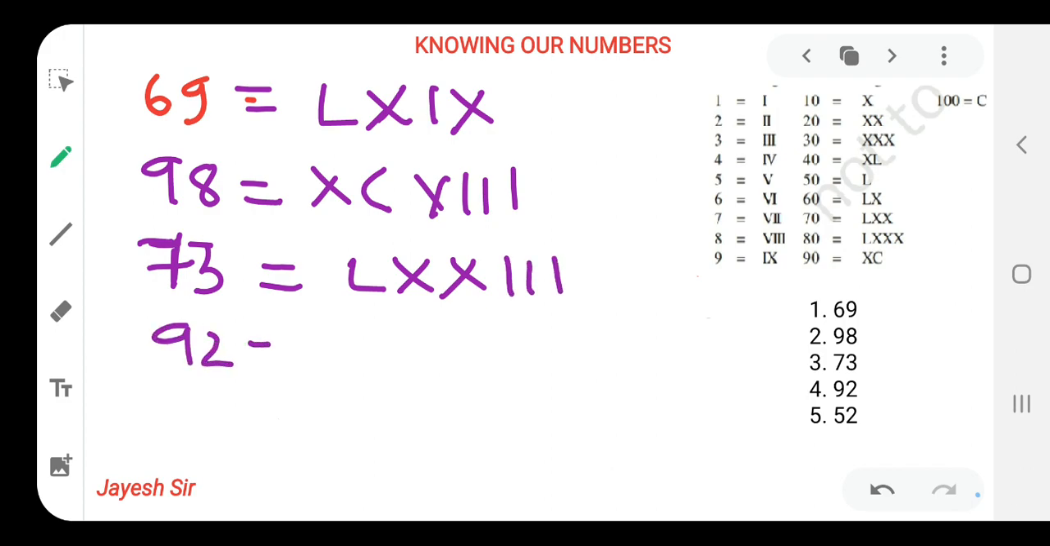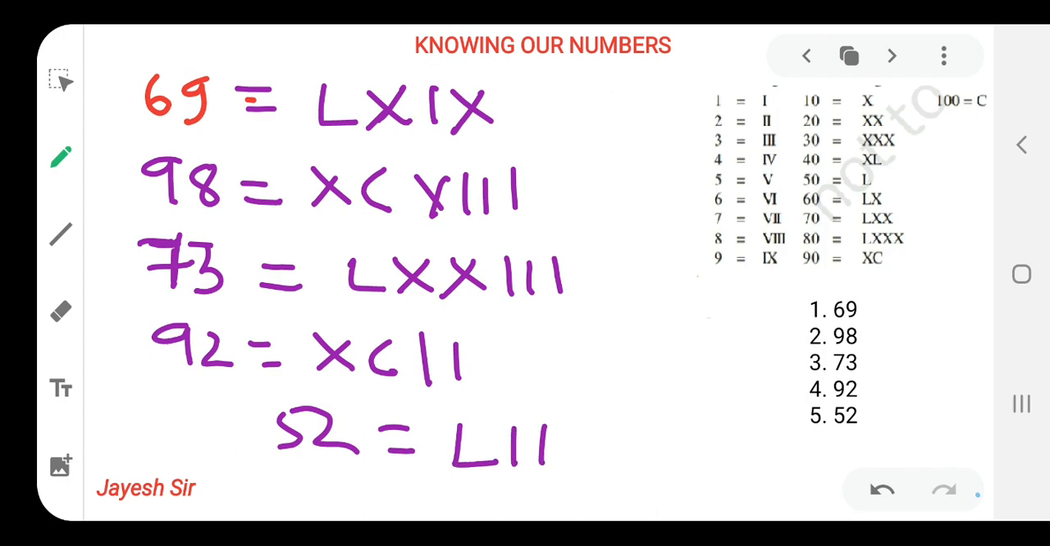Now for 92. We know how to write 90. XC, that is denoted by 90, and we need to write 92, so 2. Now the last sum is 52. 52 should be L. We are writing L as 50 and 2 over here. So this is 52. I hope you all have understood and cleared your concept over here, friends.